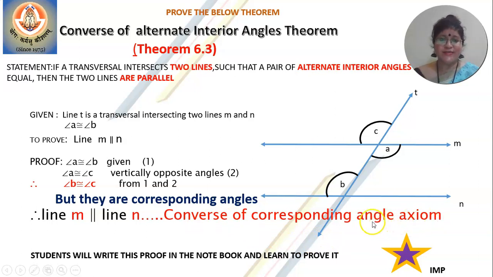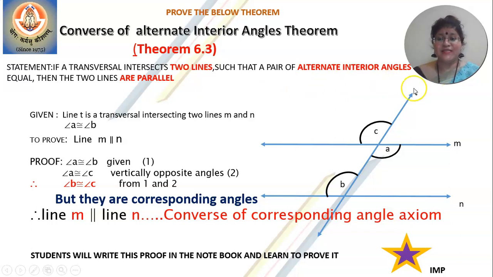So students, we are doing the alternate interior angle theorem. But in this theorem, we are making use of the converse of corresponding angle axiom. So we are taking the help of this axiom to prove this theorem. I hope it is clear. I want you to understand this, make a note of this and write it down.